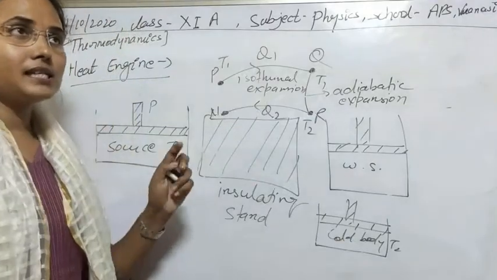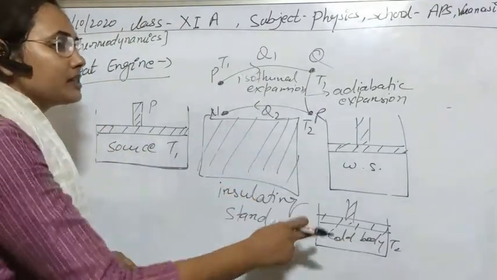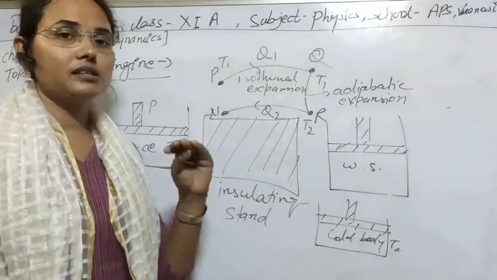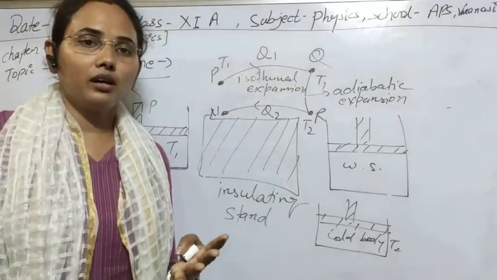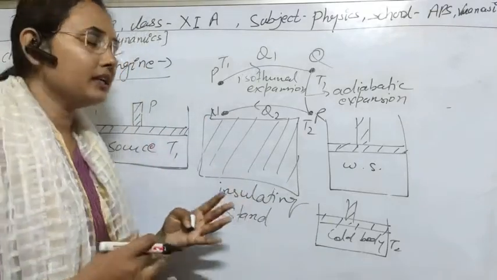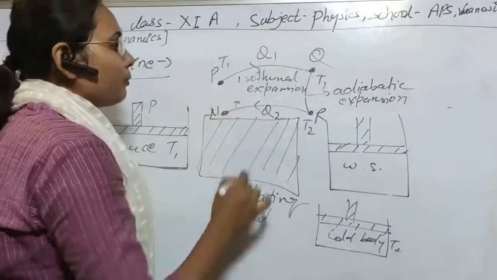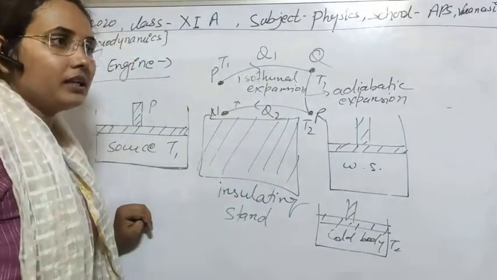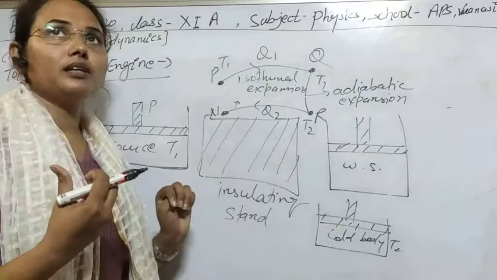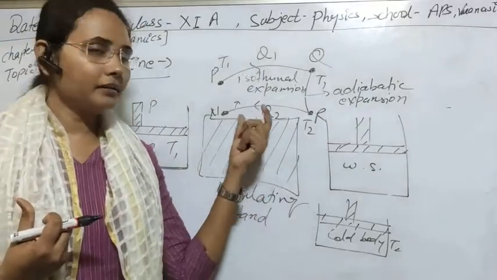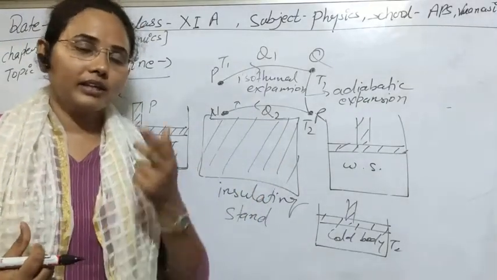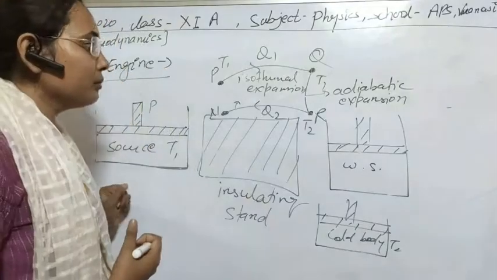If heat is supplied to the sink from the working substance, meaning the working substance is releasing heat, then this will be the case of compression, because if heat is extracted from any gas, the gas is going to be compressed.